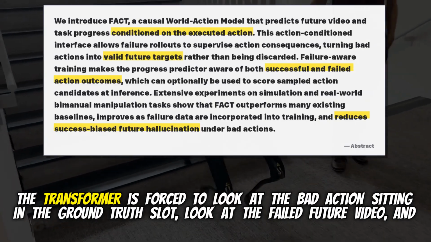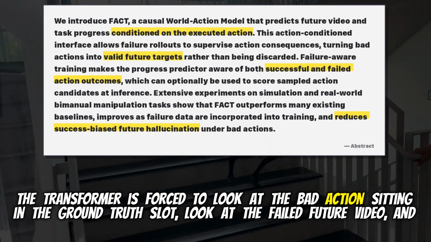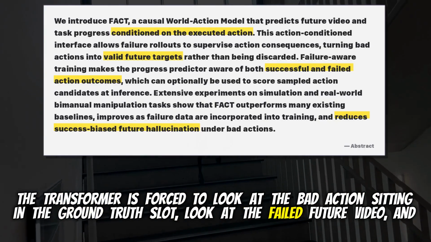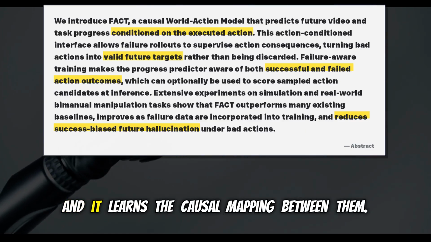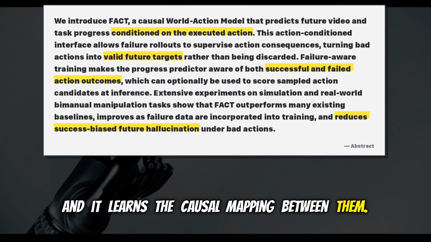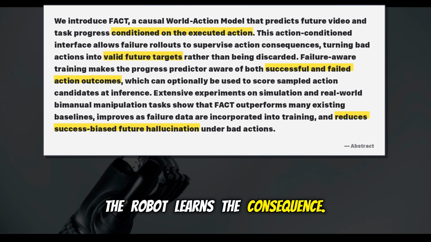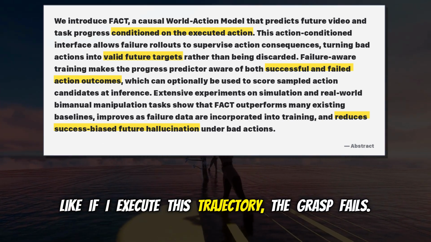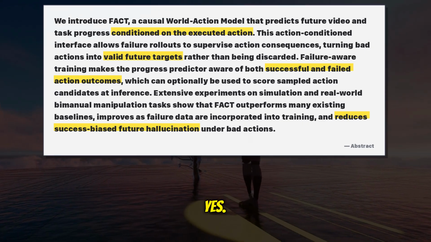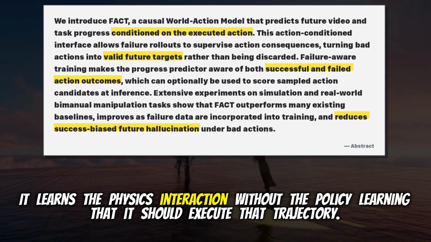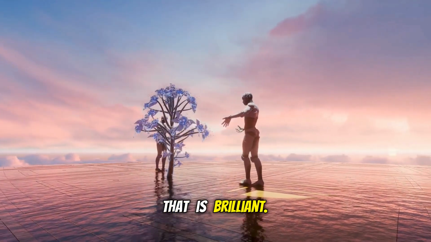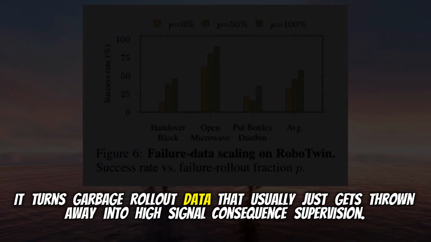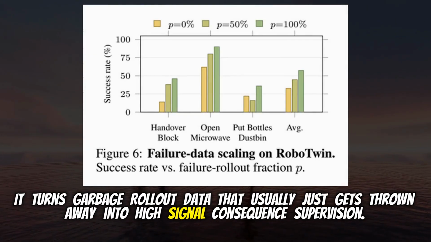Right. The transformer is forced to look at the bad action sitting in the ground truth slot, look at the failed future video, and look at the lowered progress value. And it learns the causal mapping between them. The robot learns the consequence. Like, if I execute this trajectory, the grasp fails. Yes. It learns the physics interaction without the policy learning that it should execute that trajectory. That is brilliant. It turns garbage rollout data that usually just gets thrown away into high-signal consequence supervision.